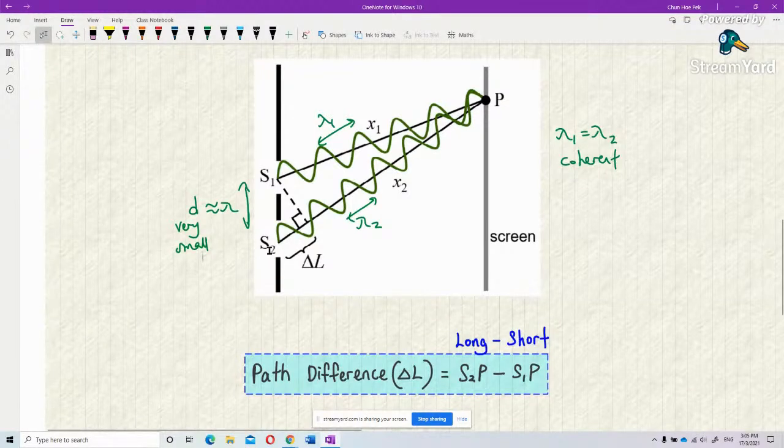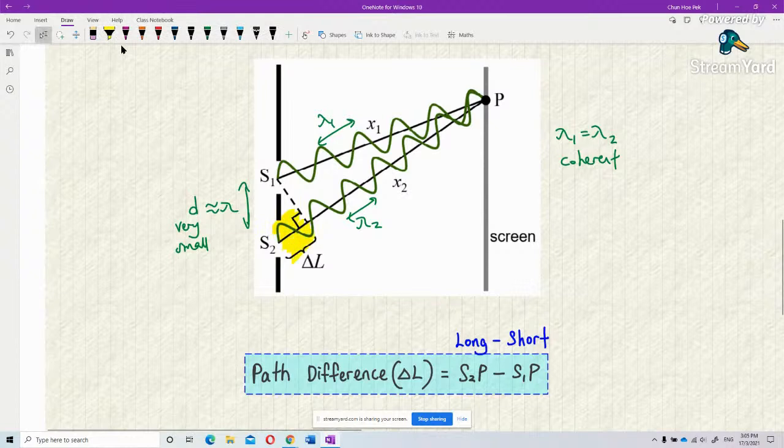Of course, source 2. P is nearer to source 1, but further away from source 2. So source 2 needs to travel a longer distance compared to source 1. Longer by how much?